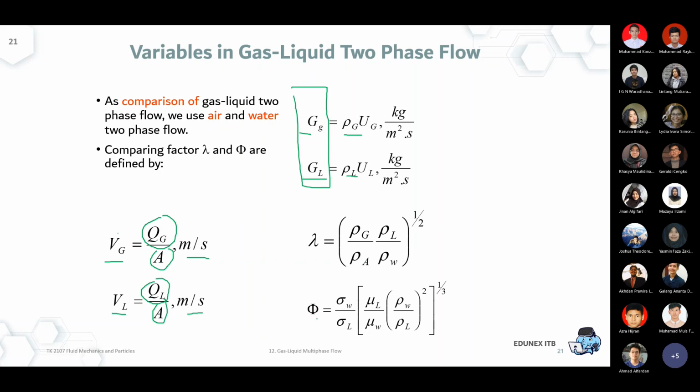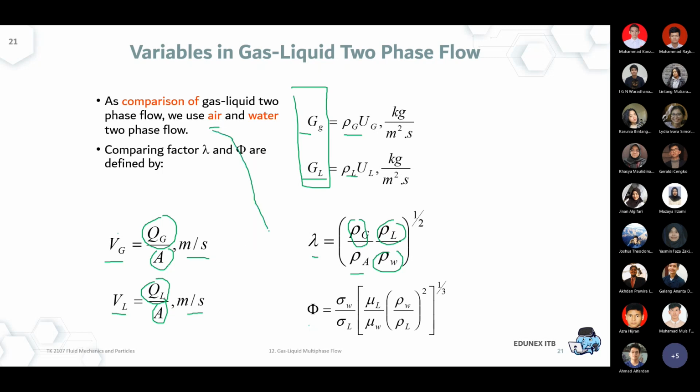Okay. And there are also some ratio, some correction factors, lambda, which is the ratio of the density of the gas multiplied by the density of the liquid, that's the density of water. I have to make sure this one, it seems odd because the subscript is A. Let me double check and get back to you on Tuesday. Because commonly we express as liquid, gas, and water in this three phase. Oh, it's air. Okay, sorry, that's air.